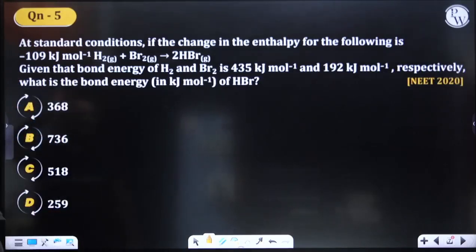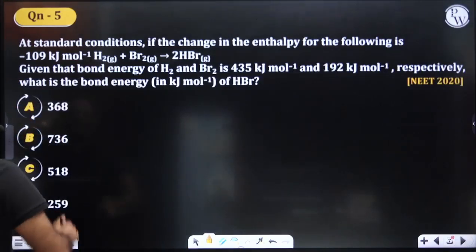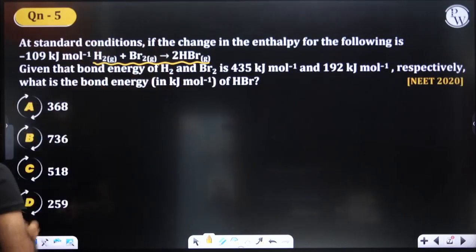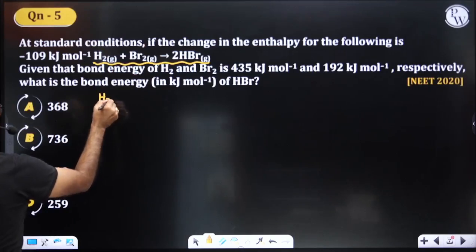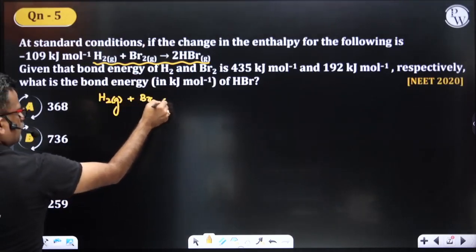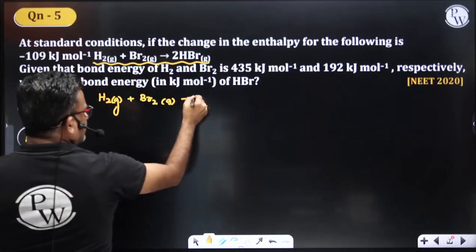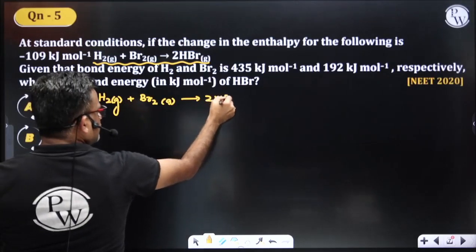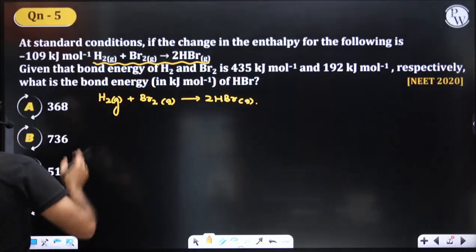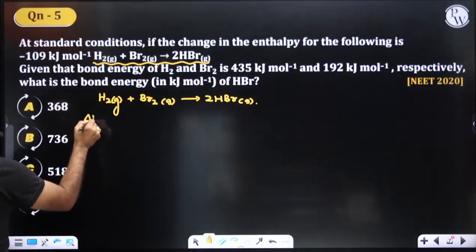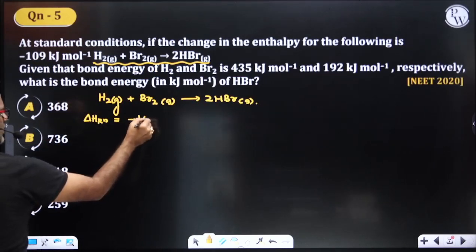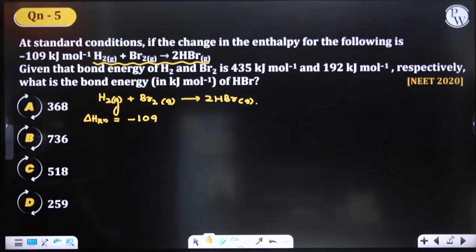At the standard conditions, if the change in enthalpy for this reaction is given: hydrogen gas with bromine gas giving 2HBr gas. NEET 2020 question. The enthalpy of this reaction is -109 kilojoule.